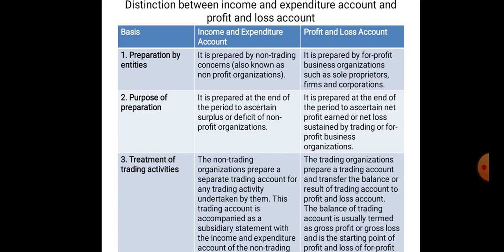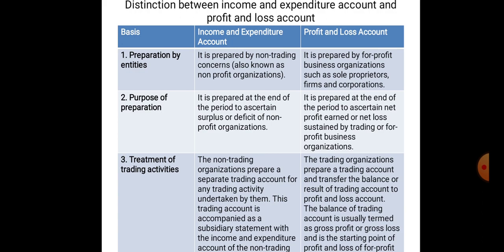Coming to the distinction between the income and expenditure account and the profit and loss account. On the basis of preparation by entities, the income and expenditure account is prepared by non-trading concerns which are not for profit; they are service oriented.